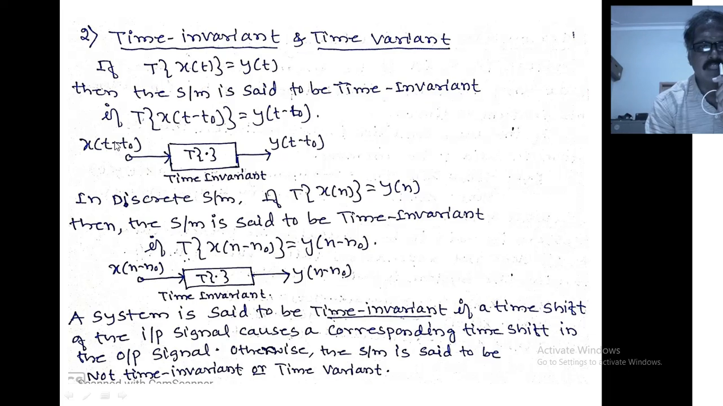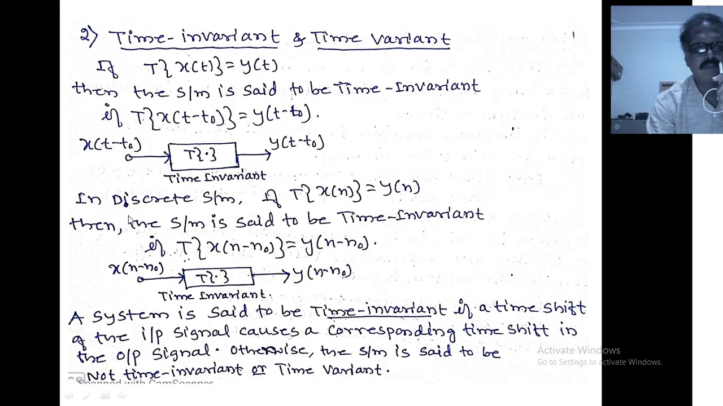Suppose I have x of t plus t naught, then the output is y of t plus t naught. If so, the system is said to be time invariant. If this condition is not satisfied, then the system is not time invariant, or it is also called time variant. If the system operator operates on the input signal x of t minus t naught, here what is the nature of the input signal? It is a shifting of x of t. The same shift will take place at the output.